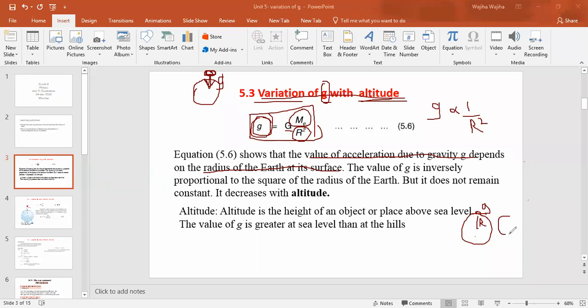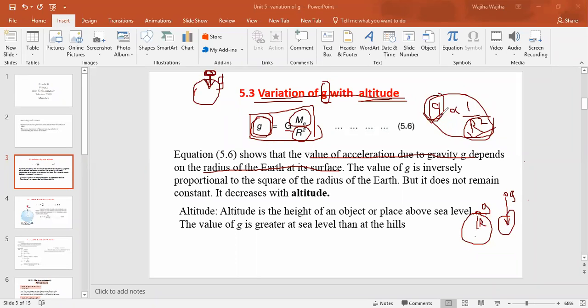But if this is your Earth and I place the object over here, it means the value of G will be decreased because we have changed the position of the object. So G basically depends on the radius, right? If we increase the value of the radius, the value of G will decrease. But if we decrease the value of the radius, the value of G will increase.